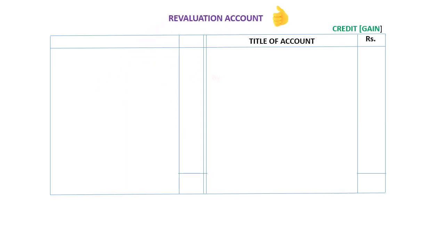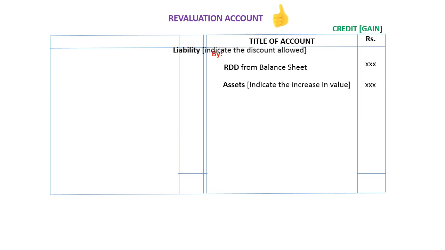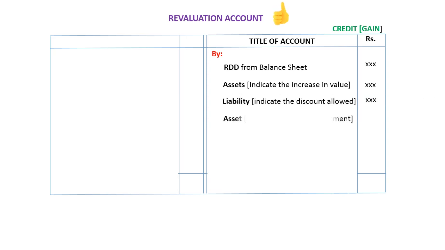Let us welcome the revaluation account. On the right hand side, the credit, gain, title of account, rupees, indicated as by, I will record individual items with amount. The asset amount is there, the liability amount is there. All the details will be provided in the next slide. Asset is there, then prepaid expenses. Explanation will be given in the next slide.